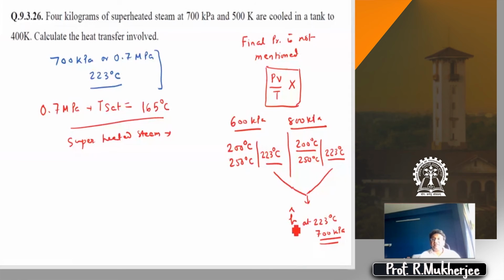What is of course required, but what is more important, is this particular value, which needs to be found at 223 degrees centigrade, 700 kPa. Is this clear to all? I have done the calculation, so if you want, I can tell you the numbers.